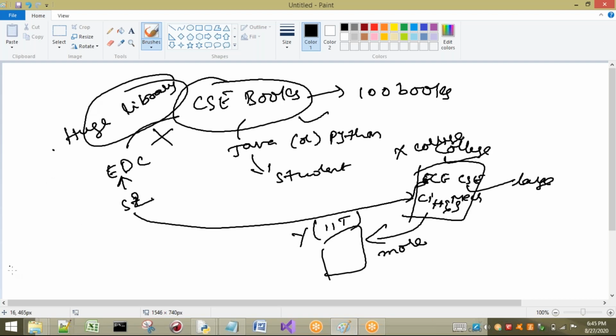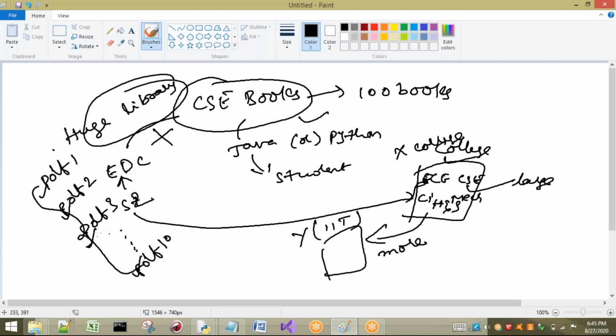A better example I want to give you, a small one where you can understand. I have some PDFs, PDF1, PDF2, PDF3, and so on up to PDF10. These are 10 different documents. I want to merge these into only one PDF. Listen carefully. That means this PDF has to contain 10 pages. So is it possible?